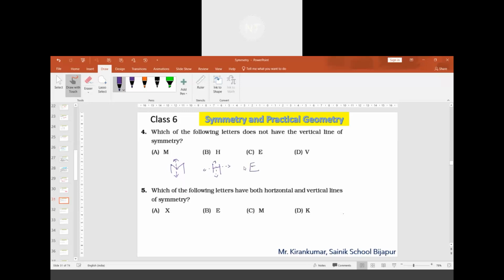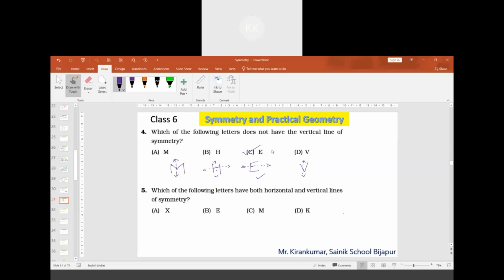Only E can have only a horizontal line of symmetry. In this, it is a vertical line of symmetry. So this particular option E has a horizontal line of symmetry. There is no vertical line of symmetry. So the right answer is option E.